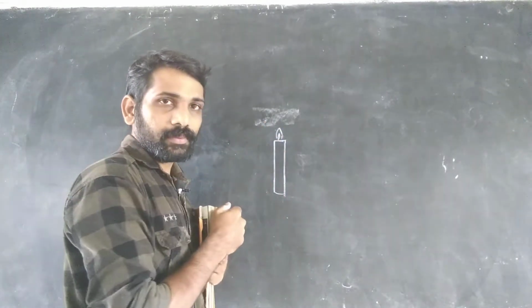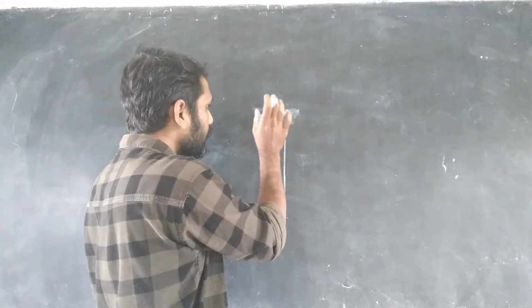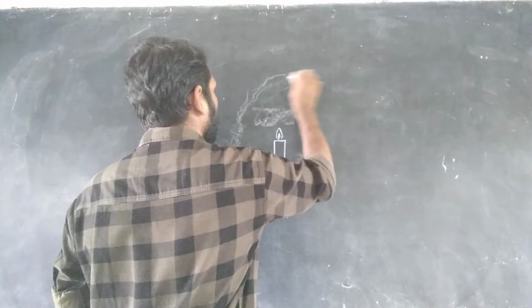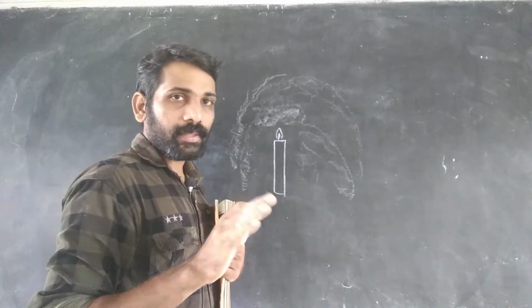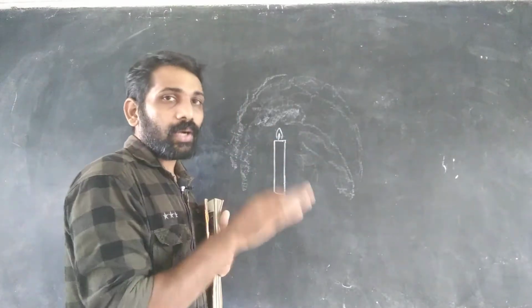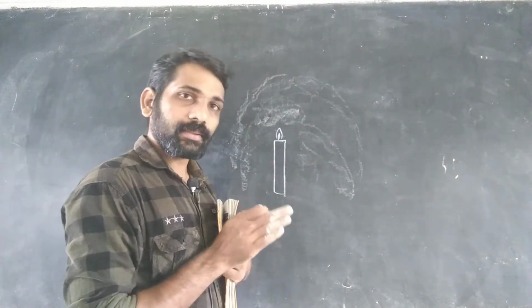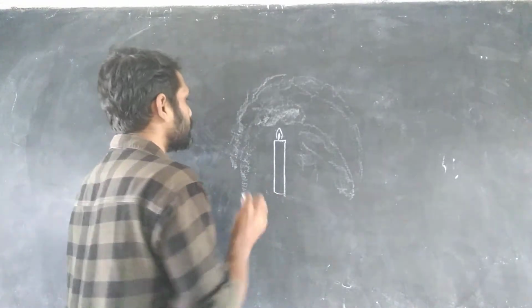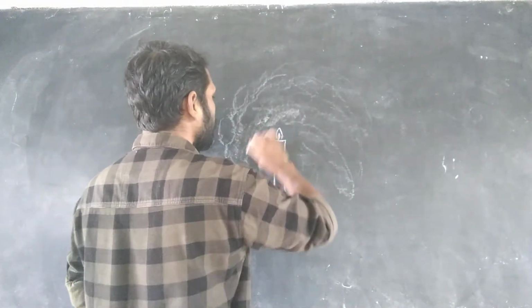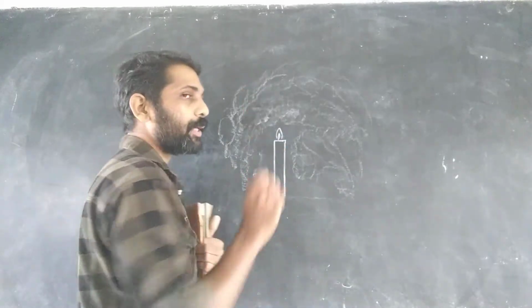Okay, everything on the surface of earth is surrounded by the air, isn't it? Yes. So the candle is also surrounded by the air, atmospheric air.